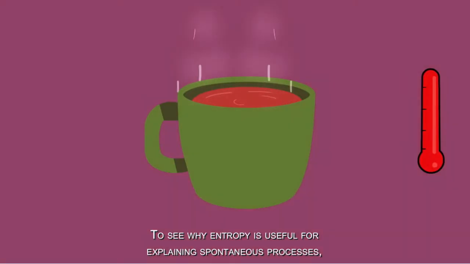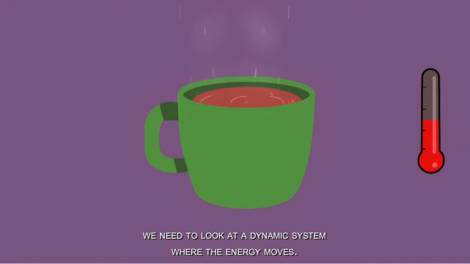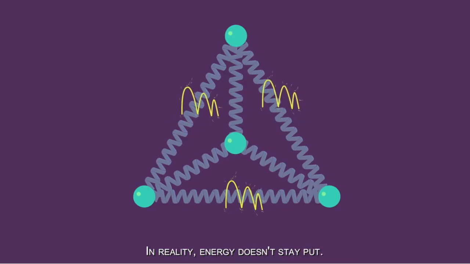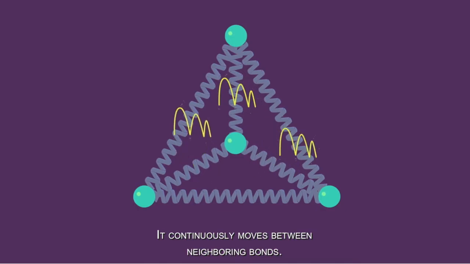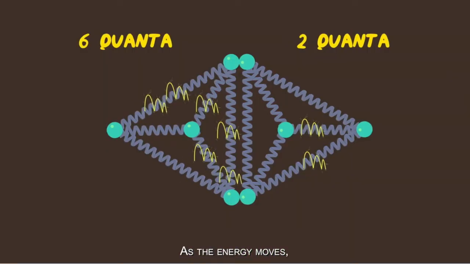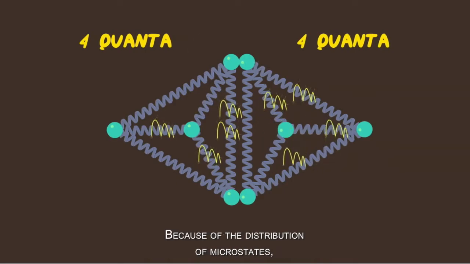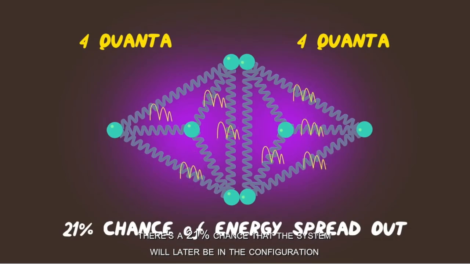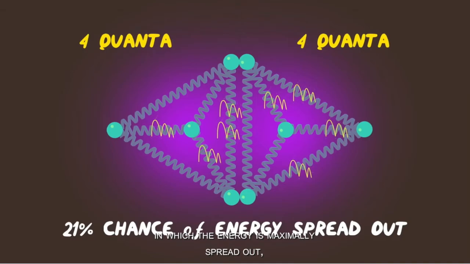To see why entropy is useful for explaining spontaneous processes like hot objects cooling down, we need to look at a dynamic system where the energy moves. In reality, energy doesn't stay put. It continuously moves between neighboring bonds. As the energy moves, the energy configuration can change. Because of the distribution of microstates, there's a 21% chance that the system will later be in the configuration in which the energy is maximally spread out.